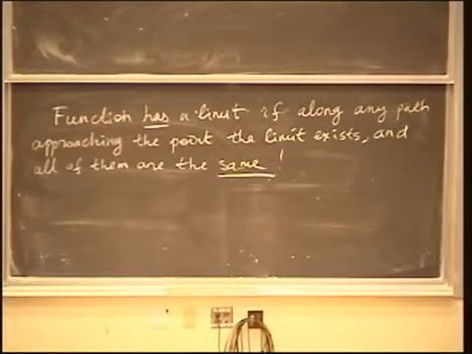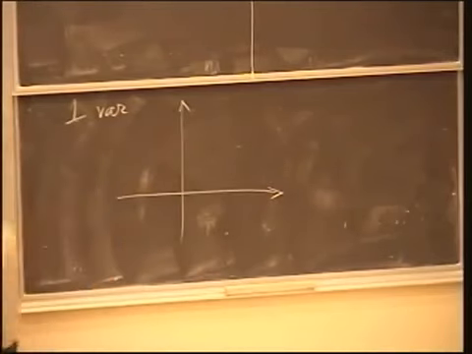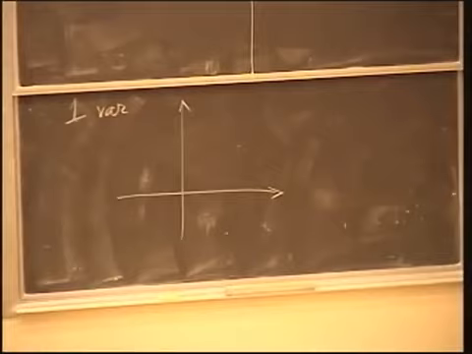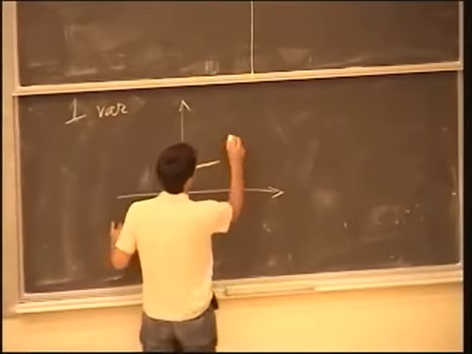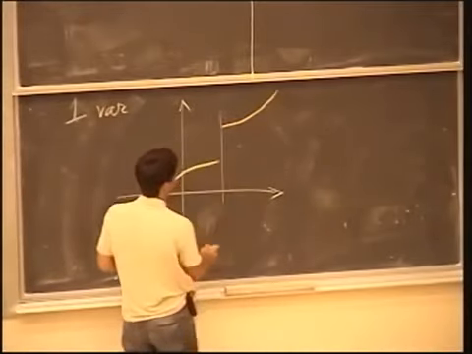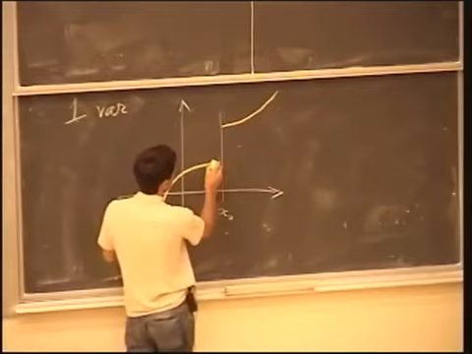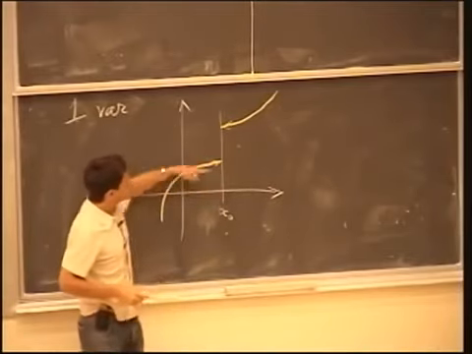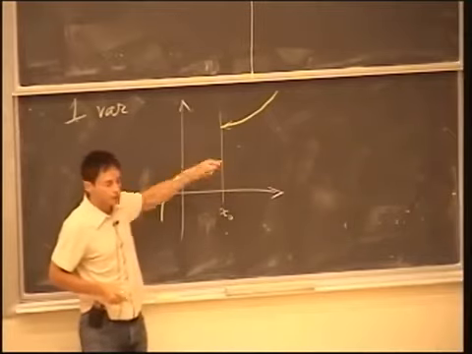explained last time. In the case of one variable, we look at the graph of a function as a geometric representation, and we can have the following situation where the graph is discontinuous. So the graph is discontinuous, for example, like this. There's some point x0, and if you approach from the left, you're going to end up at this value, and if you approach from the right, you end up at this value. So that means the function does not have a limit at this point, because along different paths you get different limits.